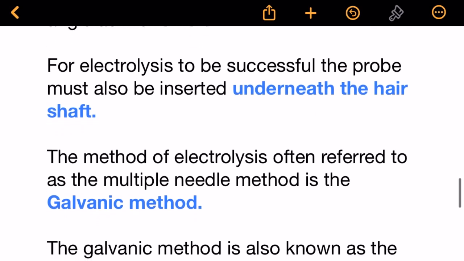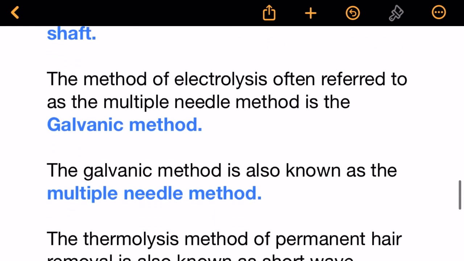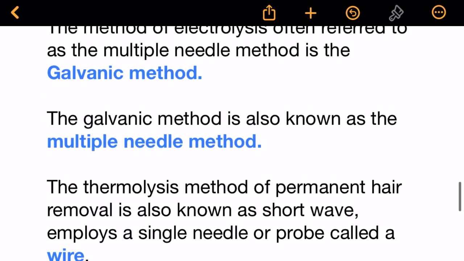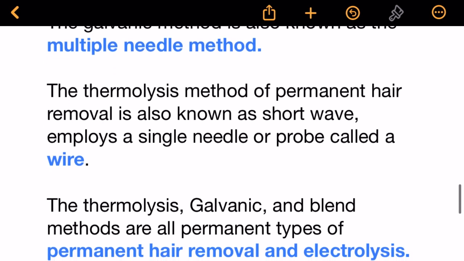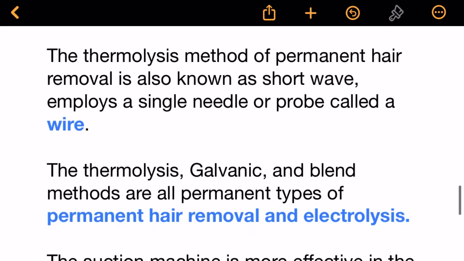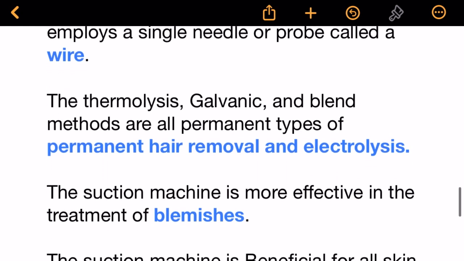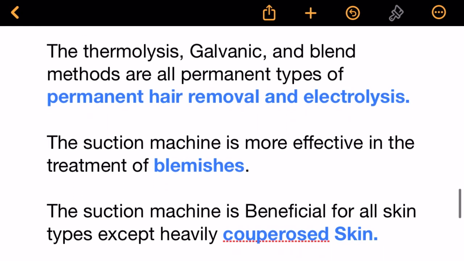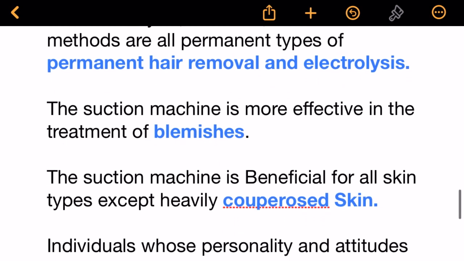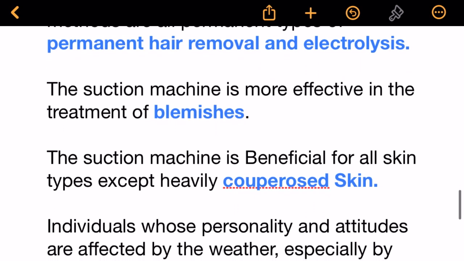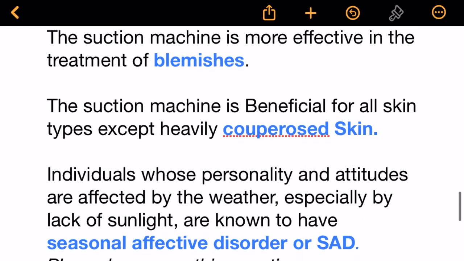The method of electrolysis often referred to as the multiple needle method is the galvanic method. The galvanic method is also known as the multiple needle method. The thermolysis method of permanent hair removal, also known as short wave, employs a single needle or probe called a wire. The thermolysis, galvanic, and blend methods are all types of permanent hair removal and electrolysis. The suction machine is more effective in the treatment of blemishes. The suction machine is beneficial for all skin types except heavily couperosed skin.